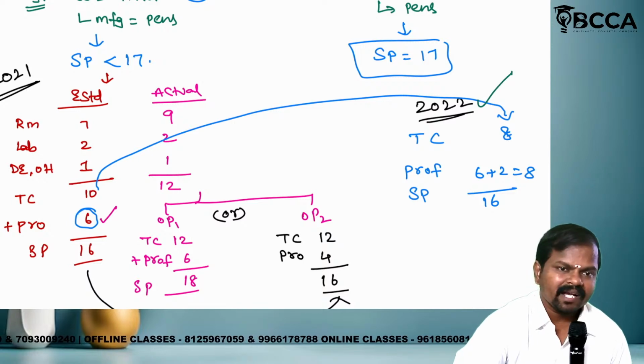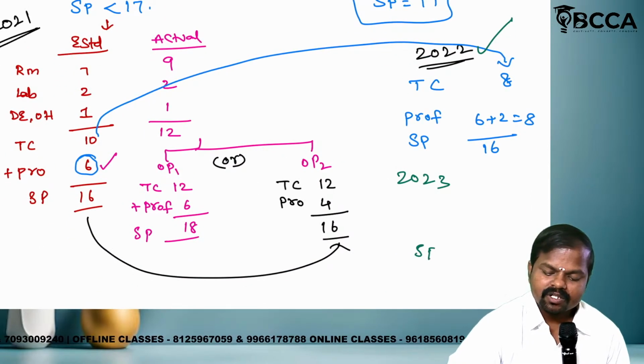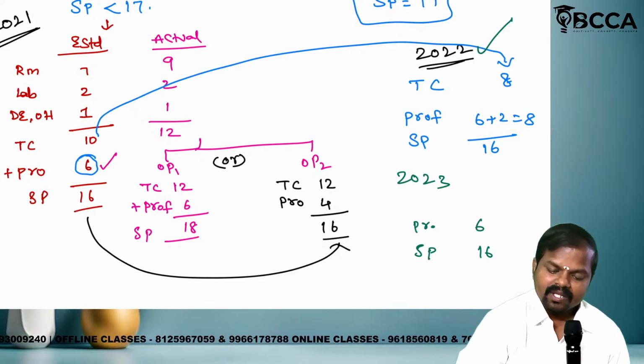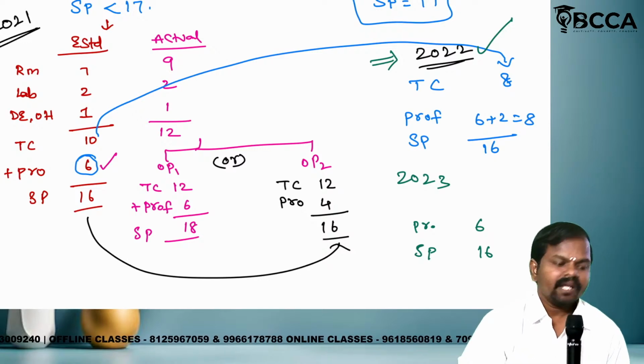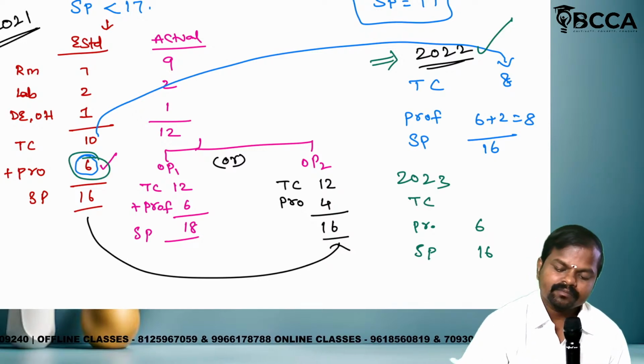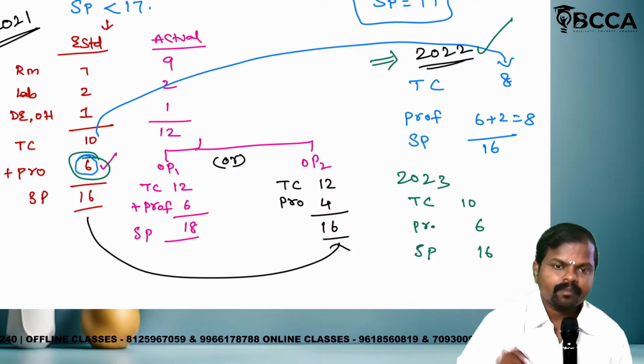2022 successfully completed. 2023 selling price, how much? 16. What is the regular profit? 6 only. This year only 8. Every year 6 only, na? Okay. What is the total cost? 10 rupees. It means